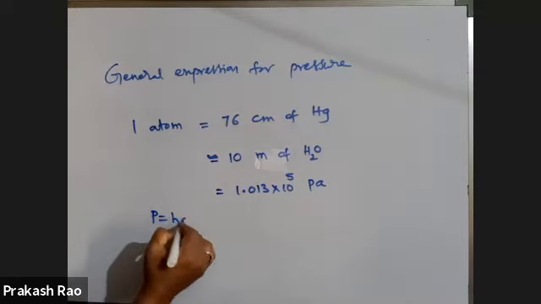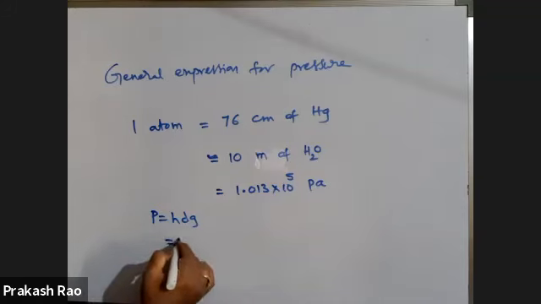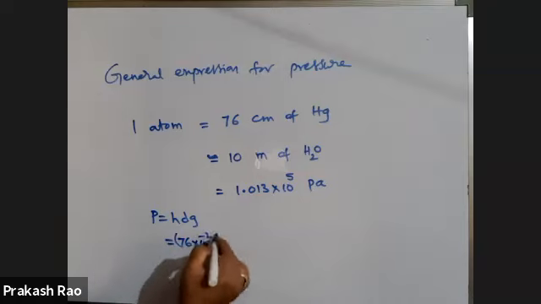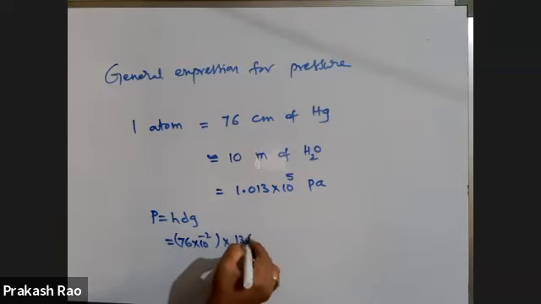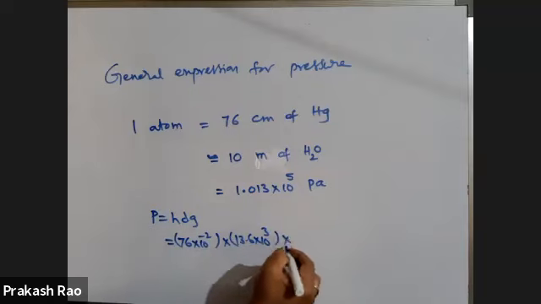Pressure P is equal to HDG. H is equal to, if you take in mercury, 76 centimeter of mercury. Density is 13.6 gram per cc. G is equal to 9.8.